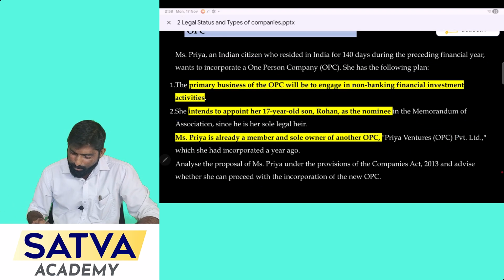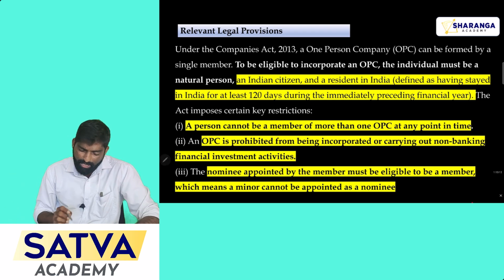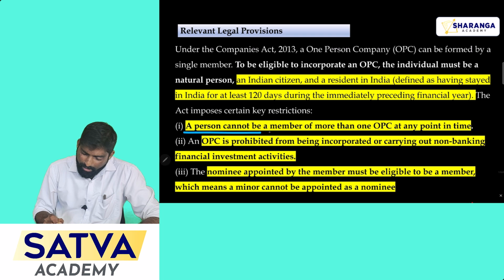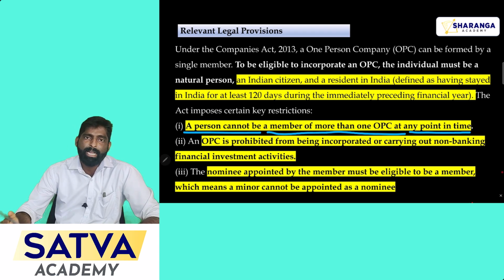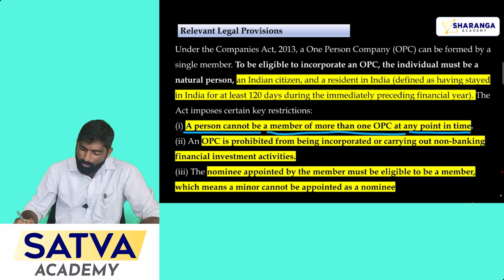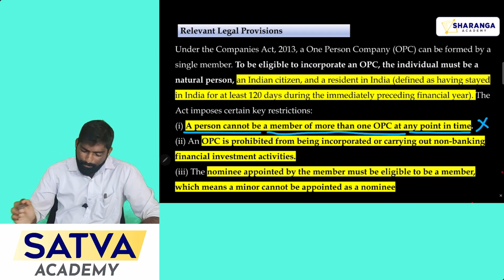Okay, let's see the legal provision applicable for this question. See, this is the legal provision. First condition is a person cannot be the member of more than one OPC at any point of time. That means a person can incorporate only one OPC and not more than one OPC at a time. So from the first point itself she is ineligible because she already has one OPC.